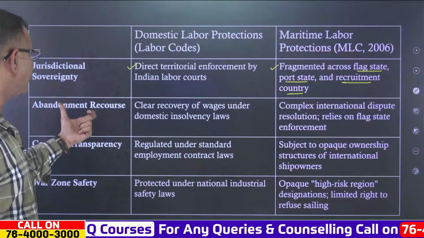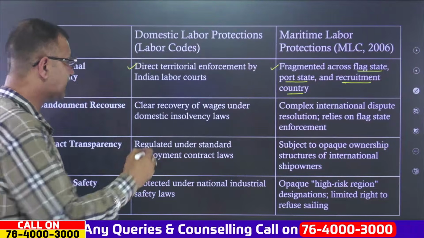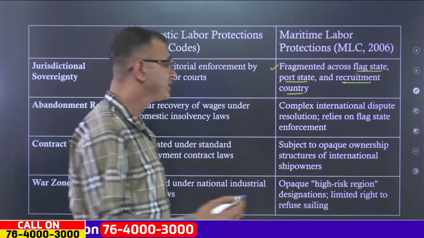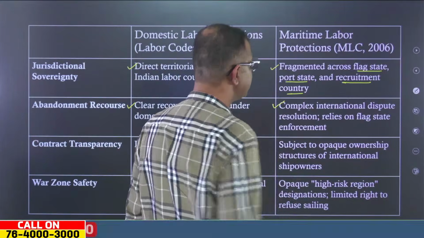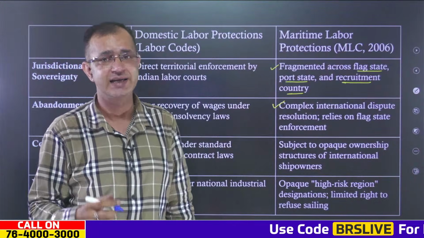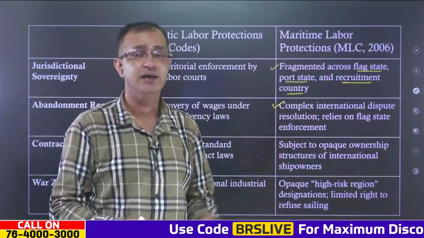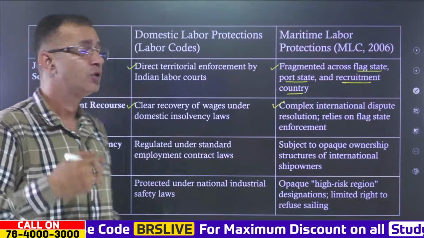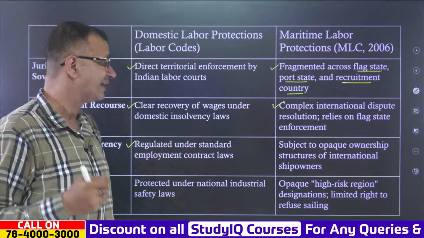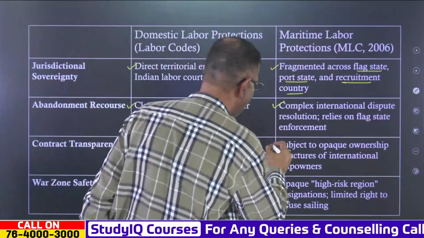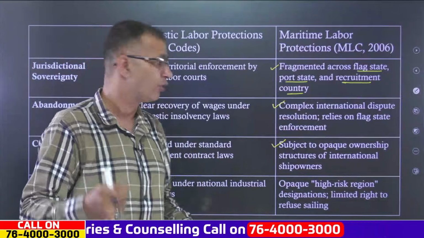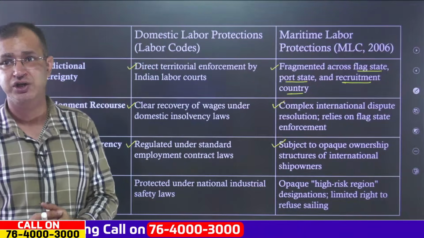Now, when it comes to recourse, in domestic labour protection we have clear recovery of wages under domestic insolvency laws. But when it comes to maritime labour protections, there is a complex international dispute resolution that relies on flag state enforcement, because it is the primary responsibility of the flag state. Also, when it comes to contract transparency, there is regulation under standard employment contract laws, but under the Maritime Labour Convention it is subject to the opaque ownership structures of international ship owners.